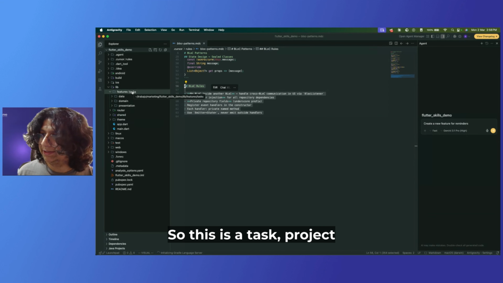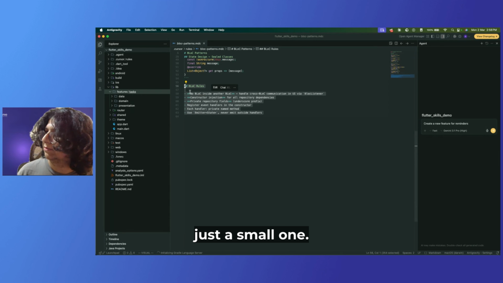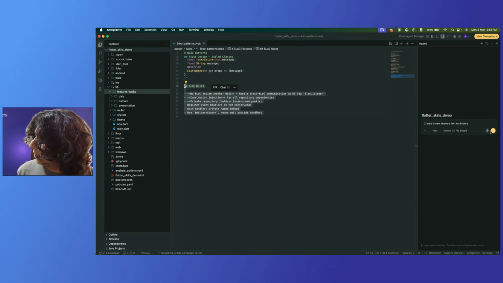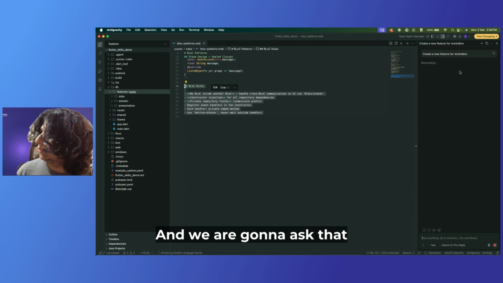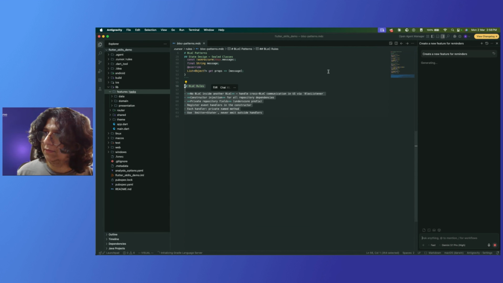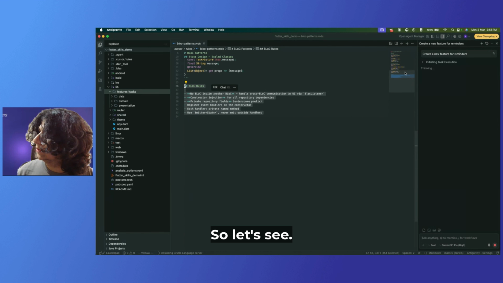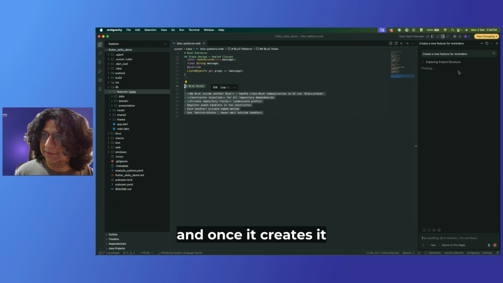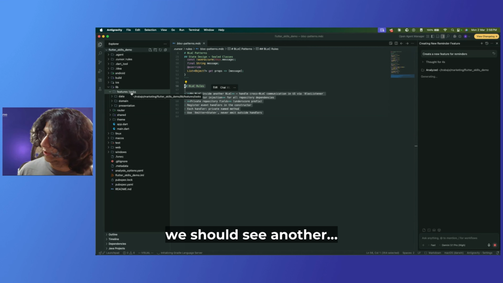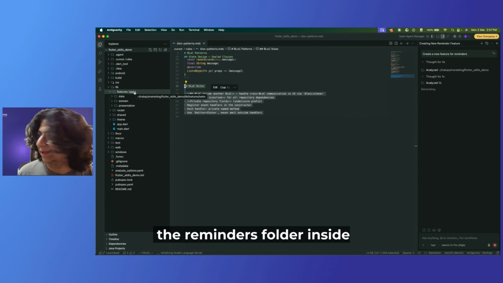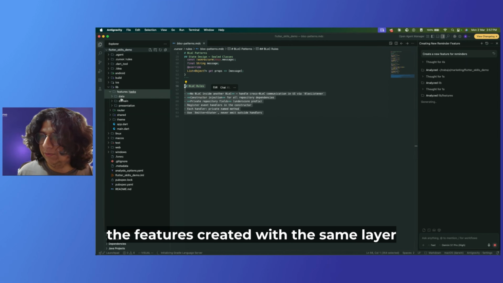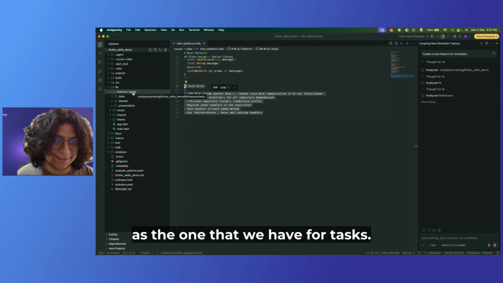So this is a task project, just a small one, and we are gonna ask that to Antigravity. So let's see, it's thinking, and once it creates it, we should see another reminders folder inside the features, created with the same layers as the one that we have for tasks.